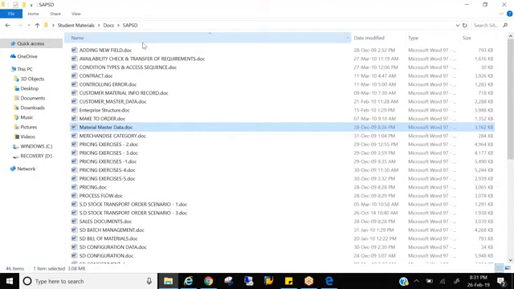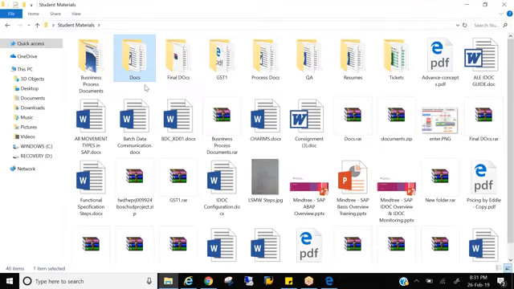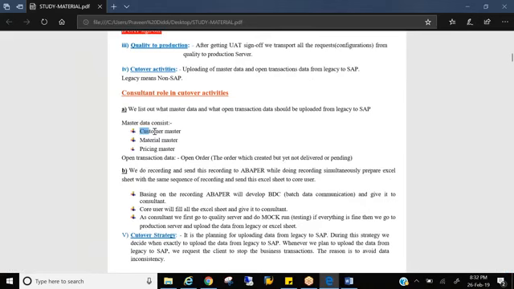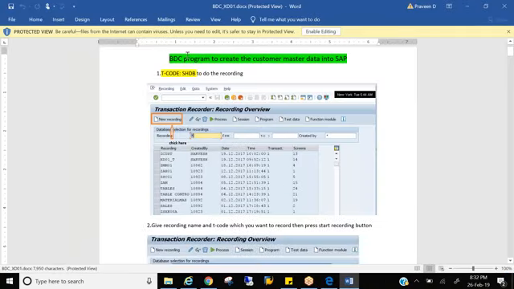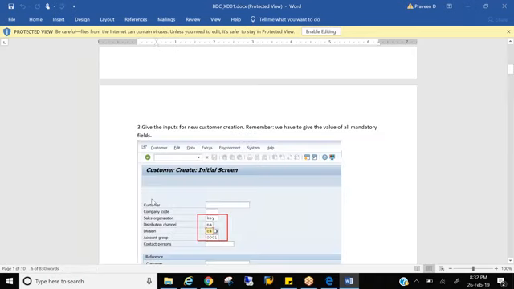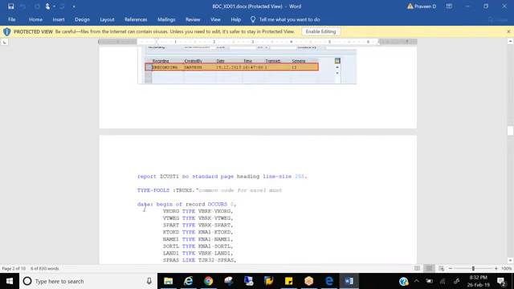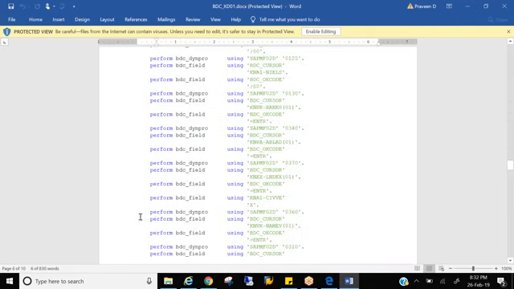So how a BDC looks, let me also show you, and I'll also share this with you. So BDC to create customer master. That means to upload the customer data. We just saw, right? So to upload customer data, how will a BDC look, what are the recordings we do? With SHDB we do the recording. I'll share this document so that you can go through it later. Okay, this is the complete BDC program for uploading the customer master data.